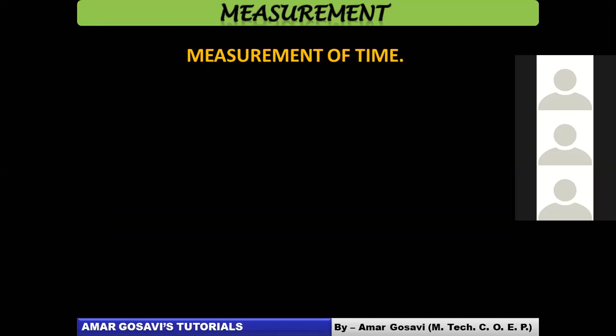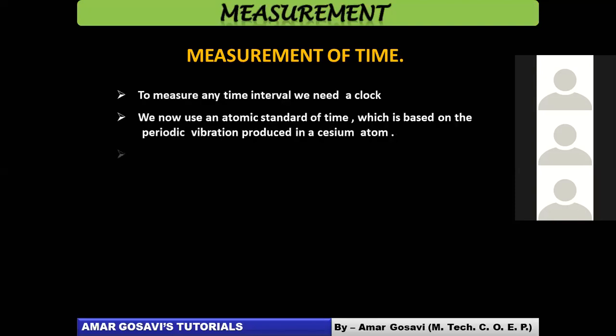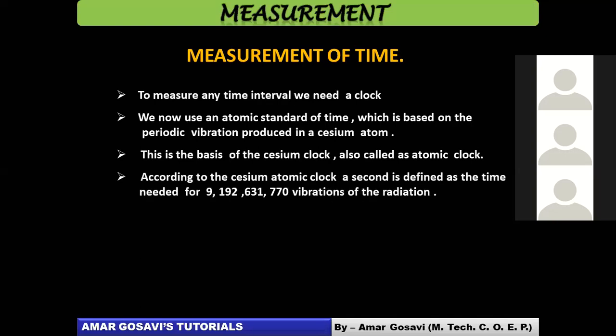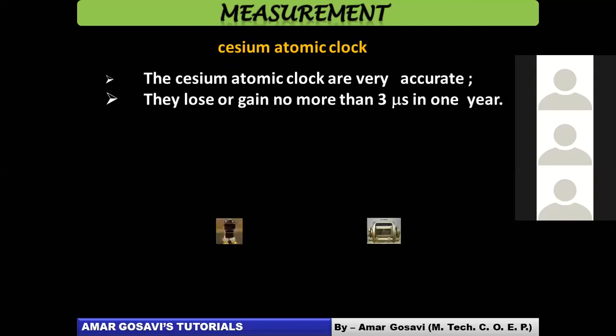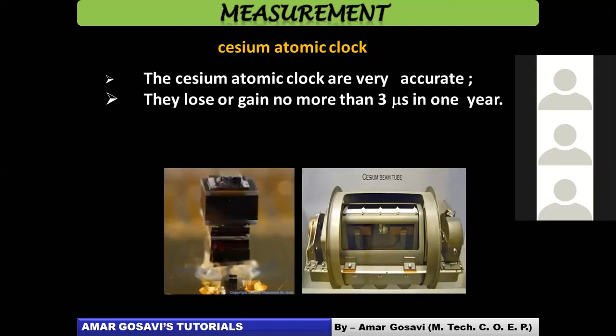Let's move ahead. Finally, we talked about time, how we measure time. Now we are aware of the cesium atomic clock, isn't it? We talked about how 1 second is defined. It's defined as the time needed for these many vibrations of radiation. And finally, I told you why cesium atomic clocks are used, because they are very accurate. How accurate? They lose or gain no more than 3 microseconds in 1 year. That's how accurate they are. And these are the pictures of cesium atomic clocks.